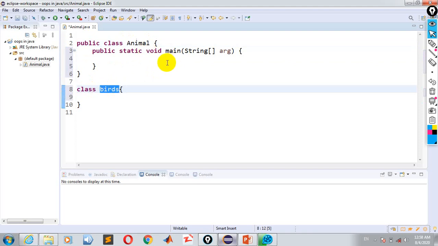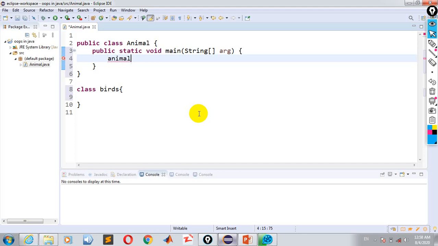For example, here I'm making an object of the Animal class. How will we create the object of an Animal class? When I'm creating an object of that class, first of all we write the name of that class, and then we write the object name, for example cat.